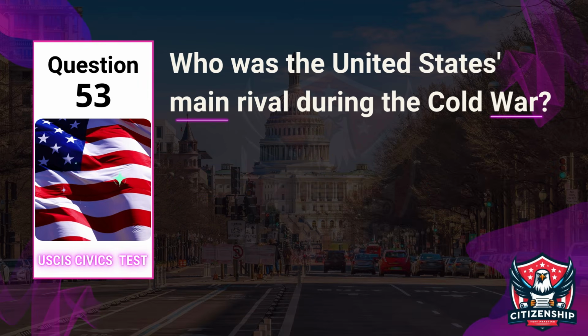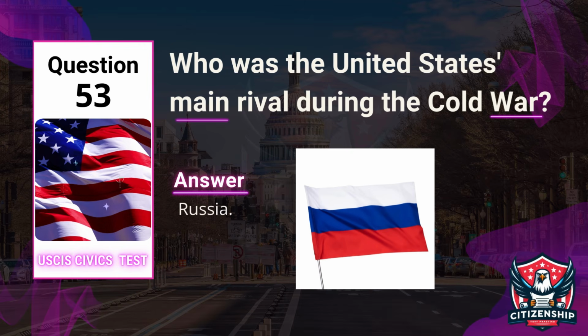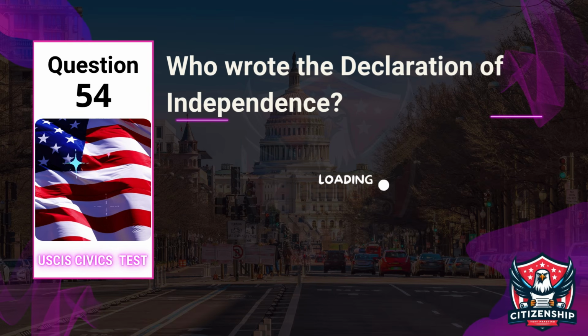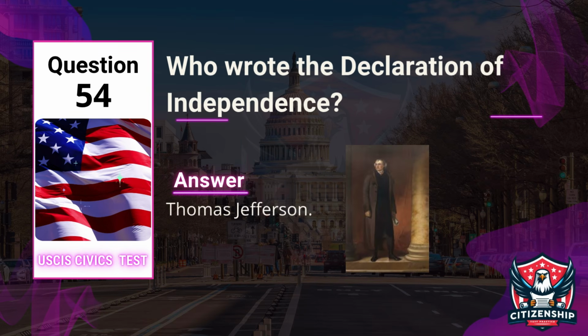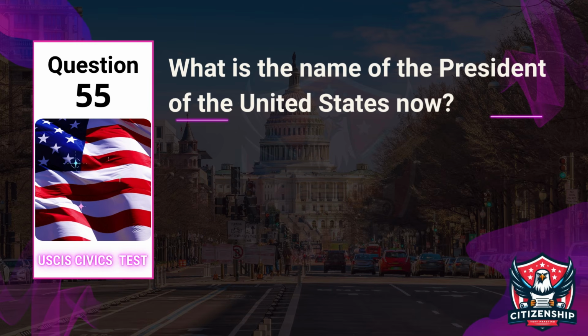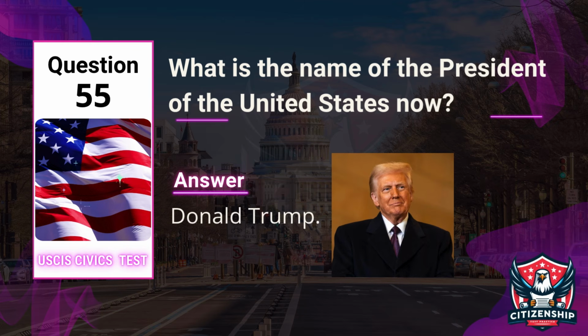Question 53. Who was the United States' main rival during the Cold War? Answer: Russia. Question 54. Who wrote the Declaration of Independence? Answer: Thomas Jefferson. Question 55. What is the name of the President of the United States now? Answer: Donald Trump.